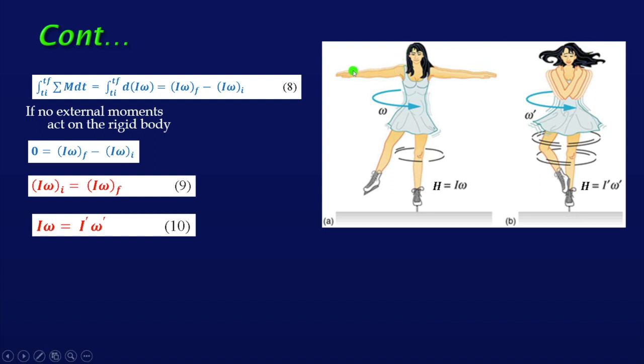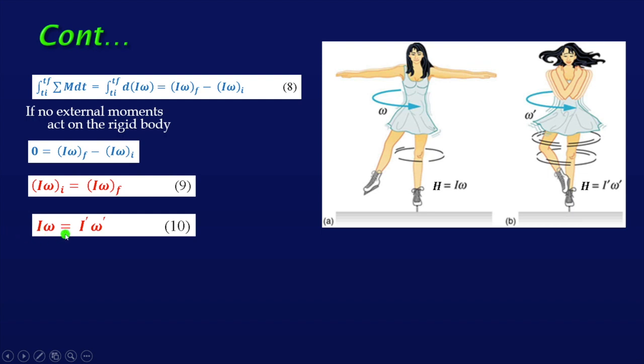Here, though the mass of her body is not changed, the geometry has changed due to the folding of hands, and that's why I will change.